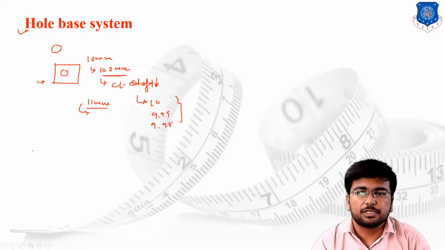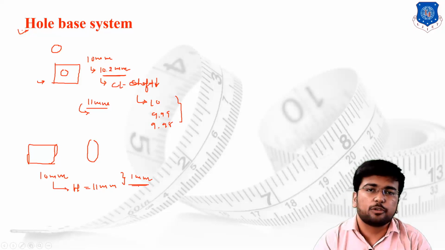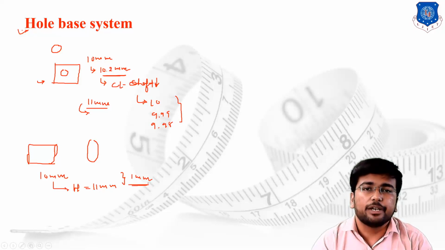Whereas in the shaft based system, you simply design the shaft in the very first case. Suppose we have designed the shaft exactly of 10 mm, and as per the requirement you are supposed to punch the hole. But suppose the case is that you have to design the shaft of 10 mm, the hole should be 11 mm, and the clearance between these two must be maintained at 1 mm. This is a basic requirement, that you have to maintain the clearance of exactly 1 mm.